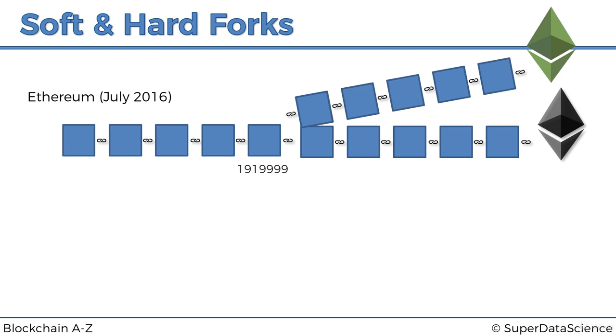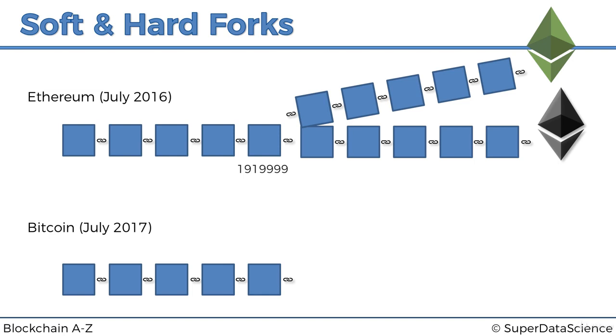Another example of a fork is Bitcoin. In July 2017, on 20th July 2017, Bitcoin accepted segregated witness, but that happened as a soft fork, and that happened on block number 476,768. That's where Bitcoin accepted the soft fork for segregated witness. We've already touched on segregated witness before. And the interesting thing, it was a soft fork, so there's no split. This doesn't happen in soft forks, and we'll understand exactly why in the next couple of slides. As you can see, everything went smoothly.